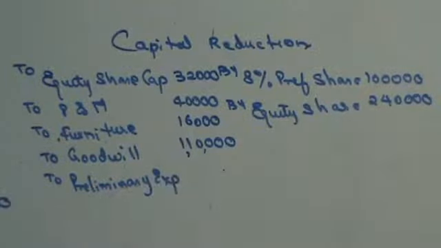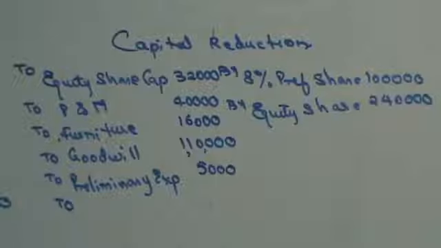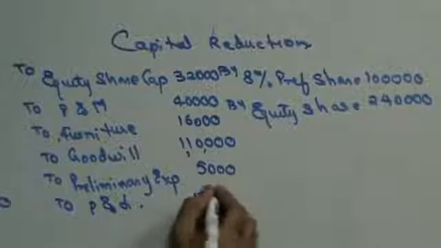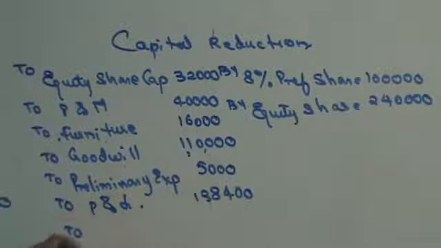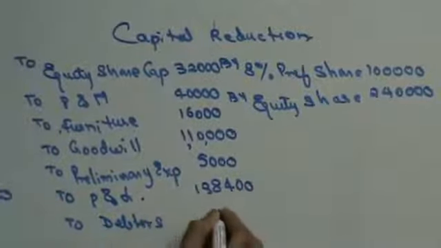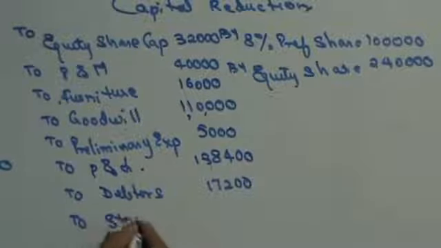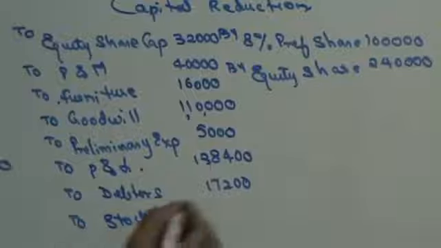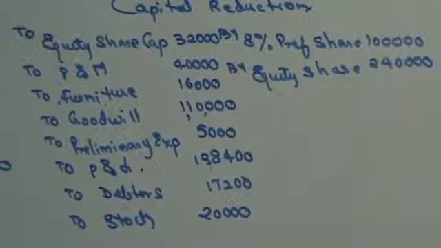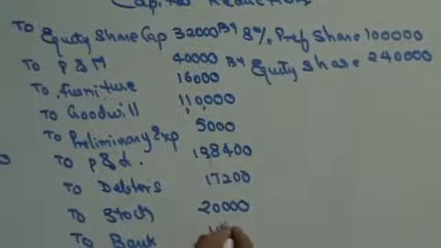Preliminary expenses is 5,000. Then to P&L, 1,38,400. Then to debtors, 17,200. Then to stock, 20,000. Then capital reduction again on the debit side to bank, 14,000.